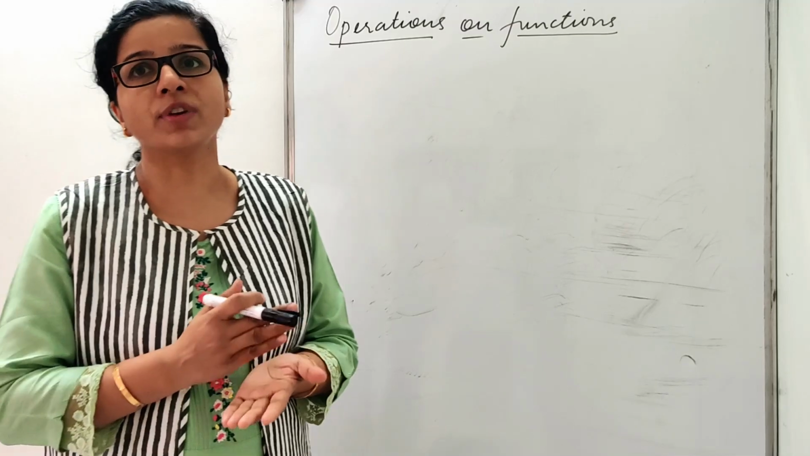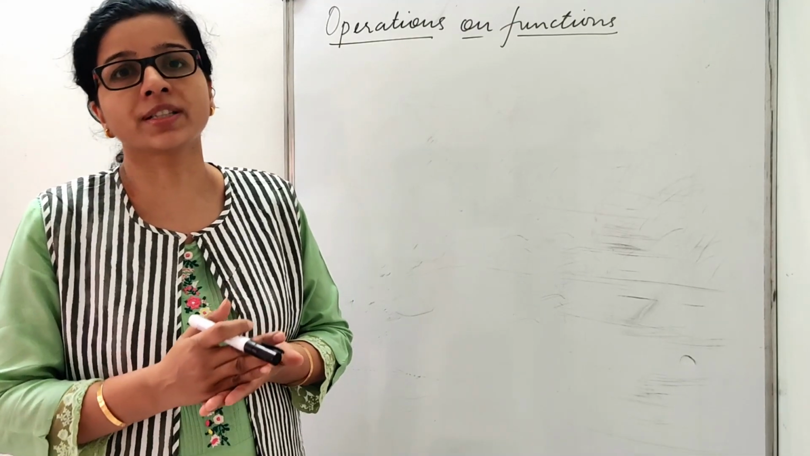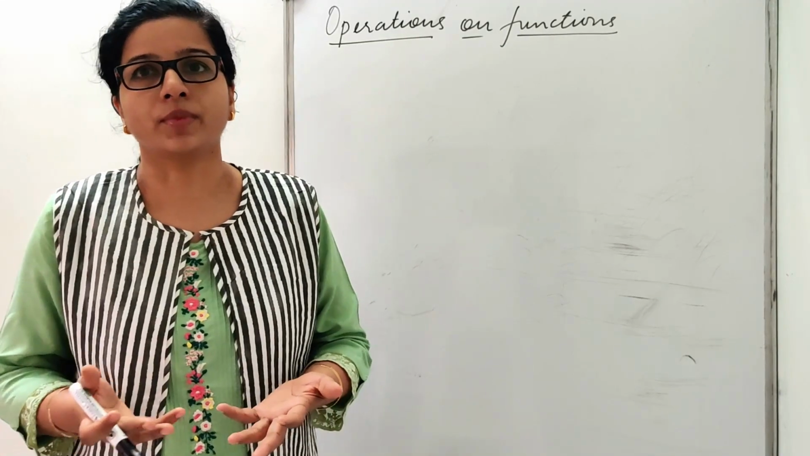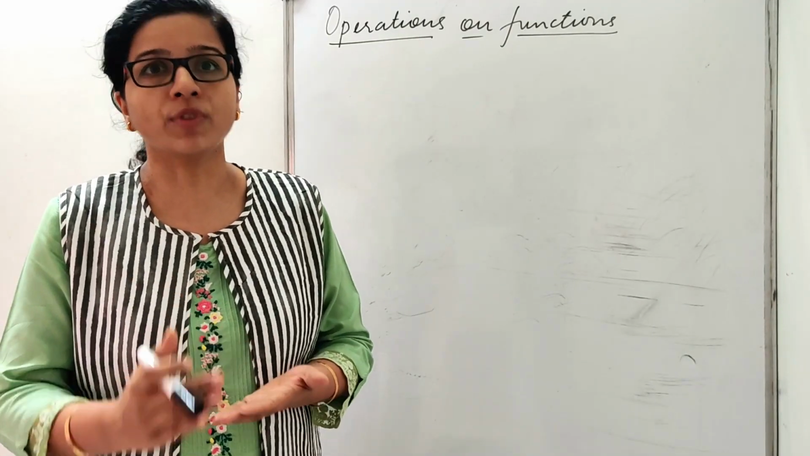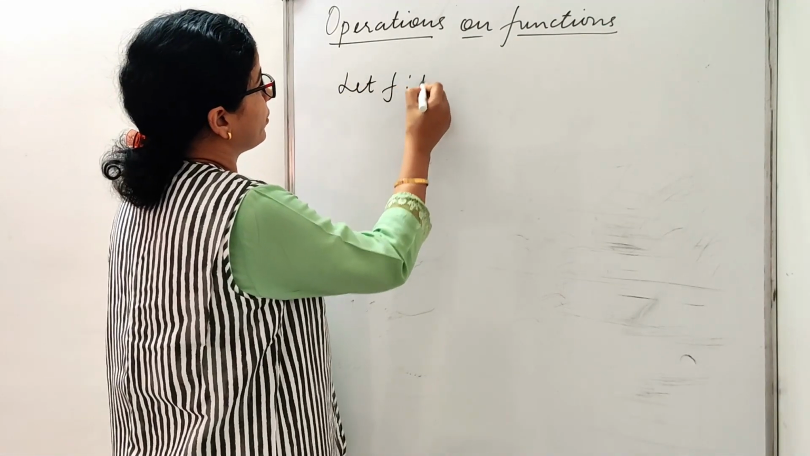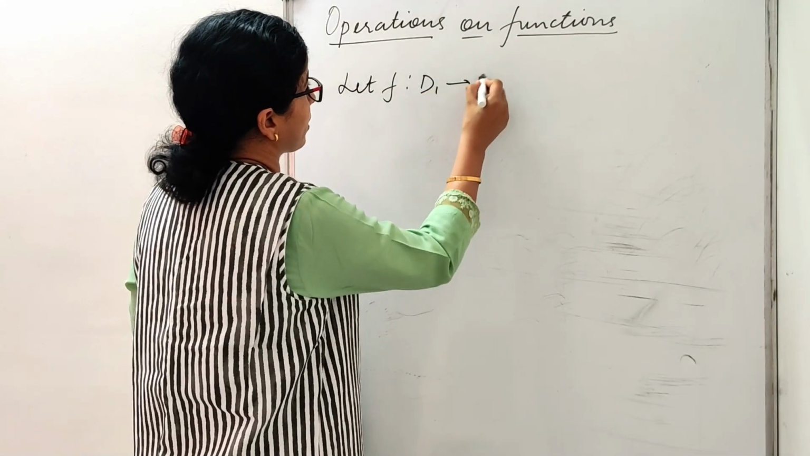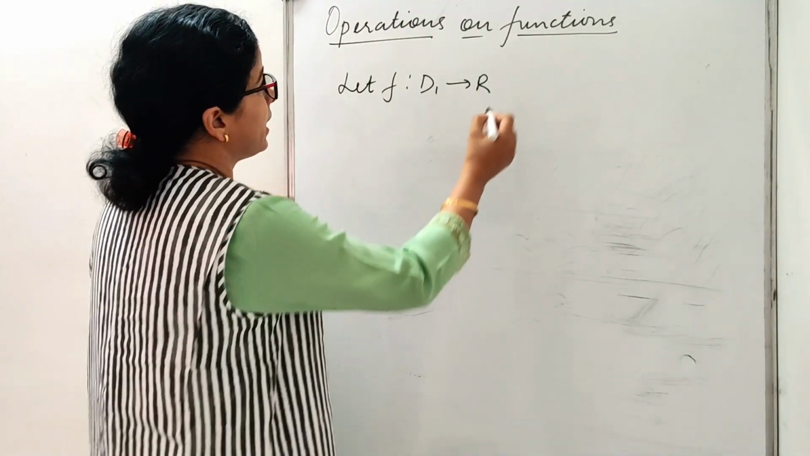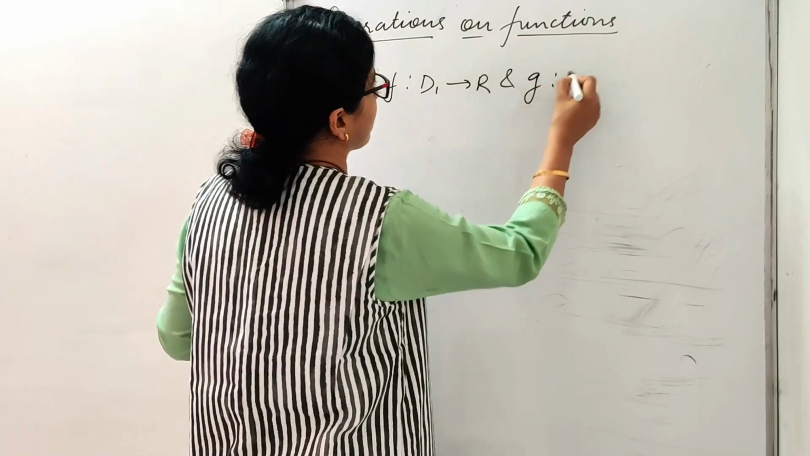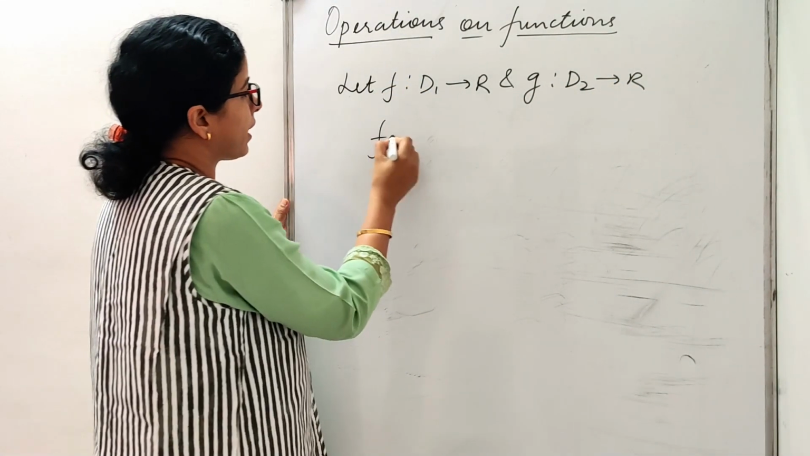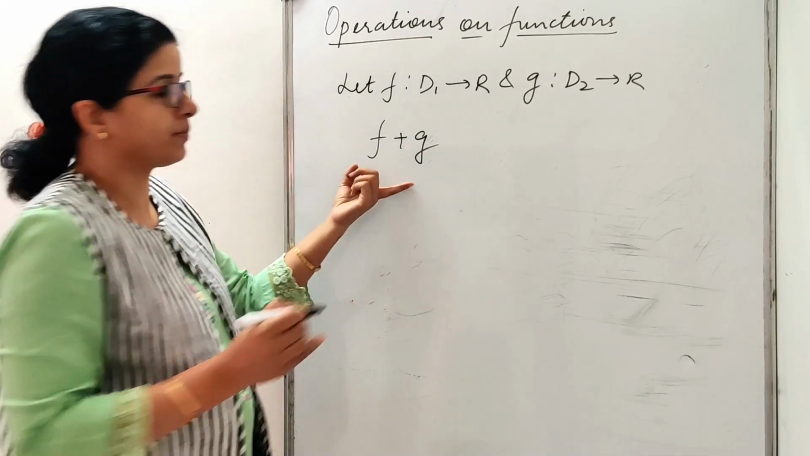Means addition, how we can add two functions, how we can subtract two functions. We cannot directly add like 2 plus 3, right? There is certain criteria for how we can add two functions. So say for example, let f: D1 to R be my first function, and let g: D2 to R be my second function, and I want to define f plus g.